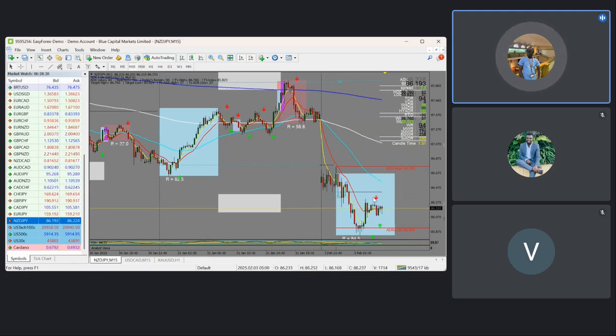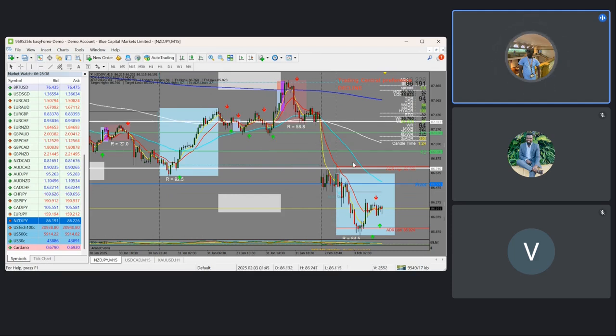So NZD JPY still is speculating for the market to come and fill this opening gap. That is on a Monday opening gap, so that we can position ourselves for long-term setups. That is on NZD JPY. So that is regarding the JPY pairs.